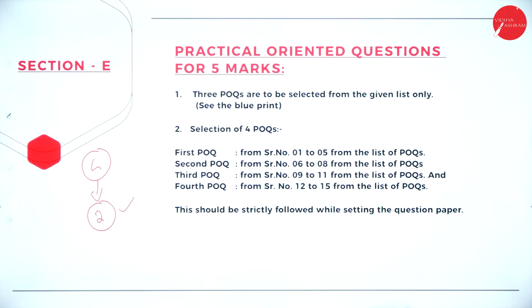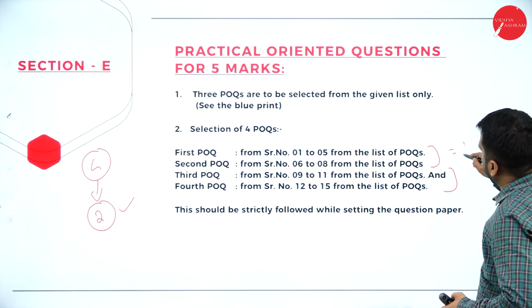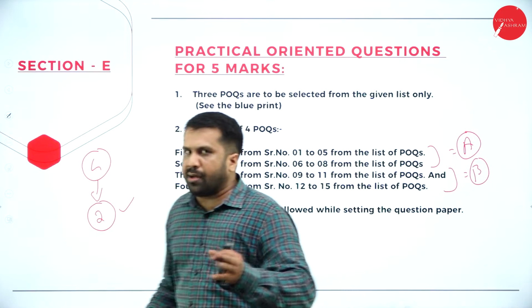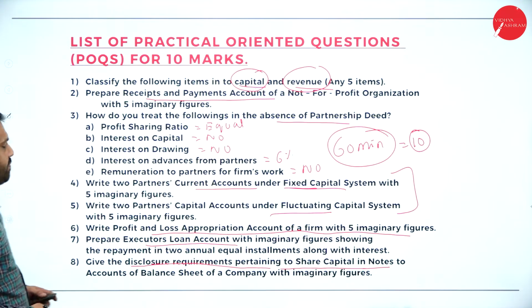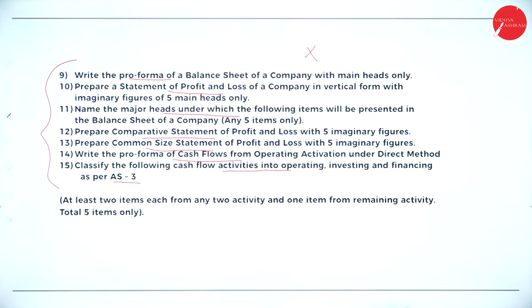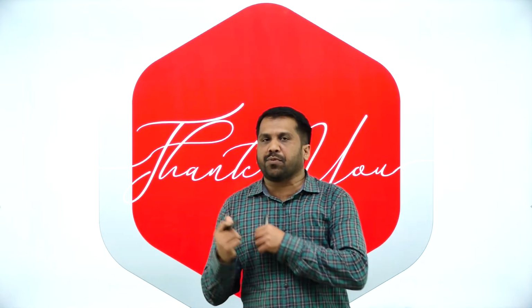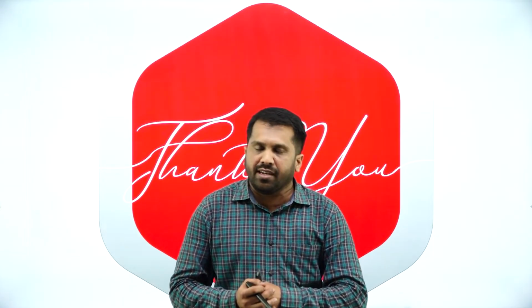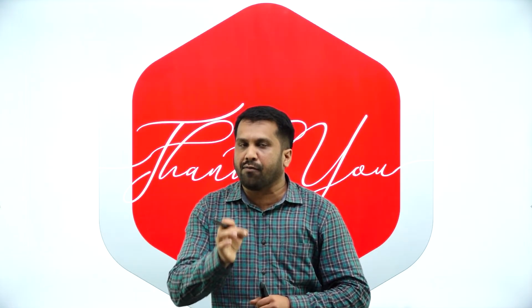So these are the POQ questions. See, from question 1 to 5, 6 to 8. Remember, this is part A and this is part B. If you go with part A, complete all of part A; if part B, complete all of part B. Yes. So we are done with the logic as well as the magic we have in accountancy. So what are you supposed to study? Whatever I have mentioned, you have to follow that if you want to score 100 out of 100.